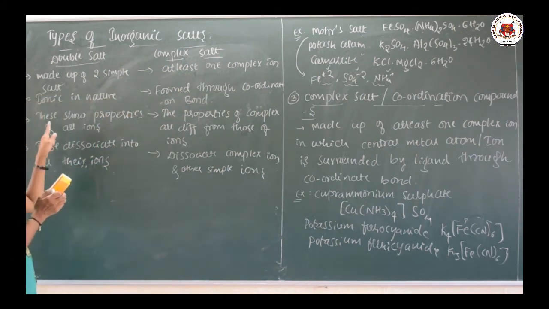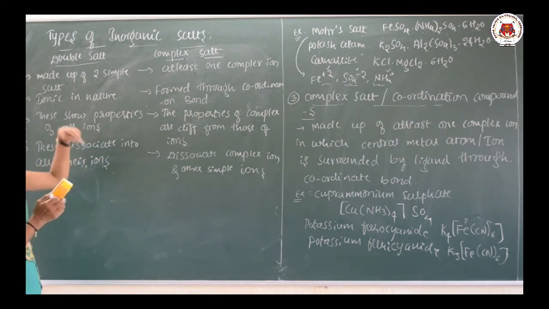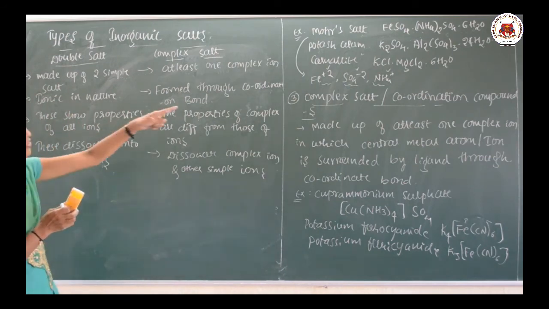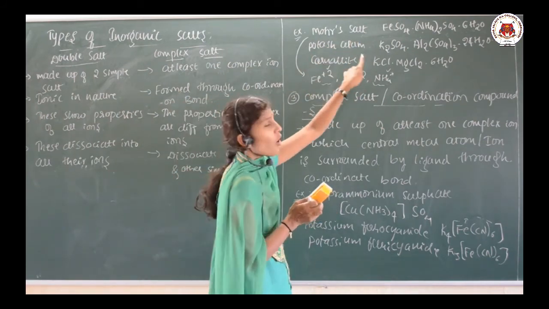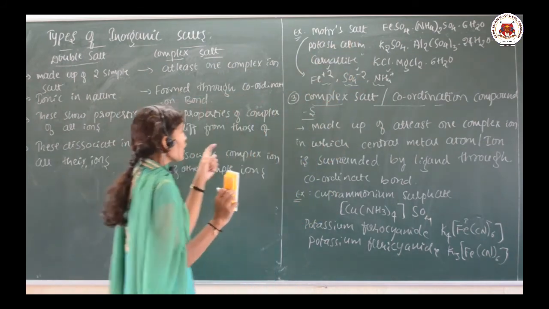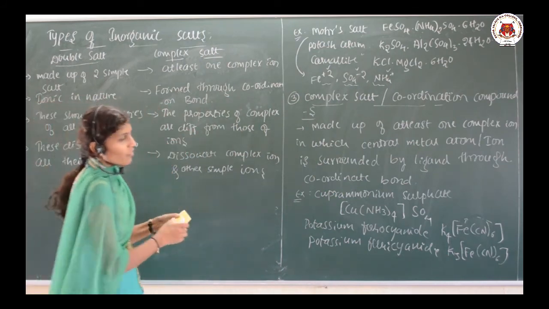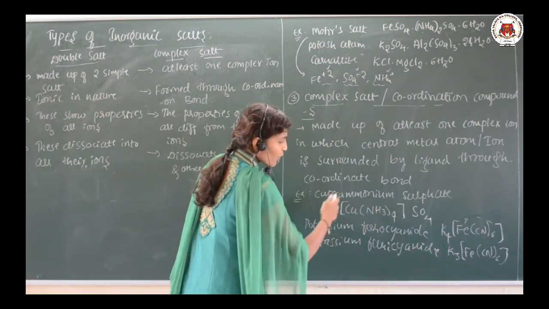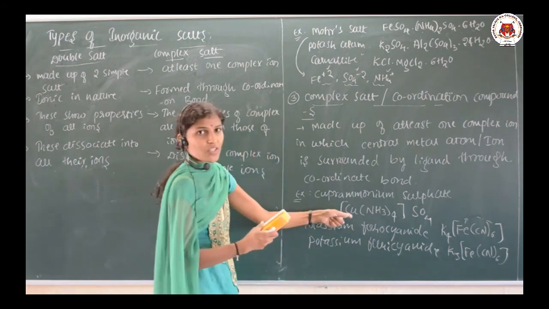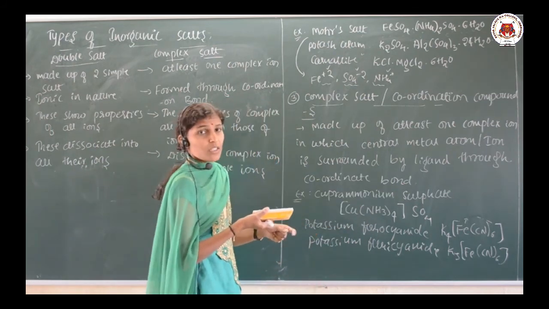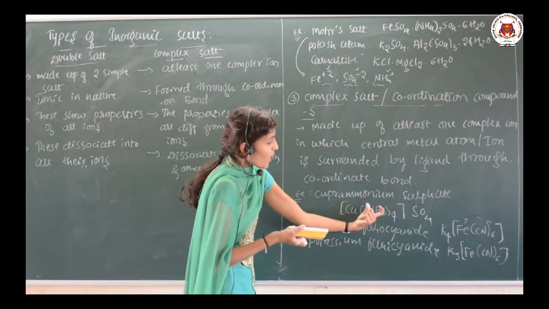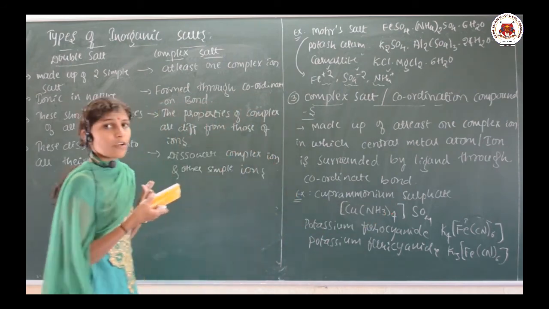Third, these show the properties of all ions. For example, in Mohr's salt, these are the ions, and it shows the properties of all these ions. But the complex salt's property is different from that of its ions. Here Cu can form an ion, SO4 can form an ion, but the ion properties are different from that of the complex.